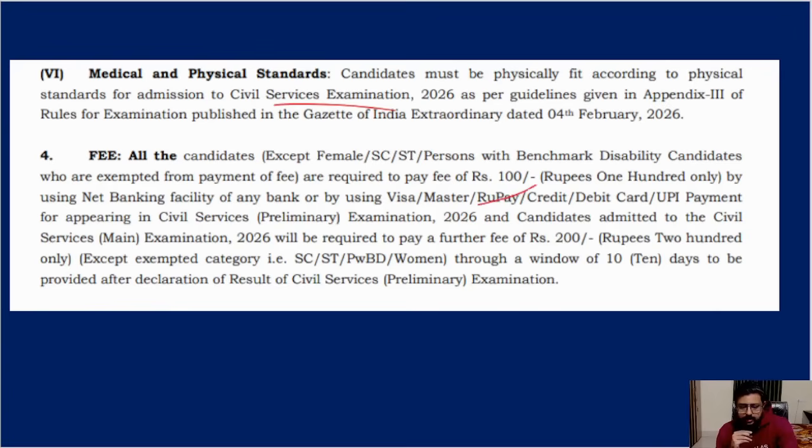Okay, then fee, 100 rupees is the prelims fee. That also only for general category and OBC. SC/ST people and female candidates will not have to pay any fee. For mains, after you clear prelims, you have to pay again 200 at that time. Now you only have to make the 100 rupee payment.